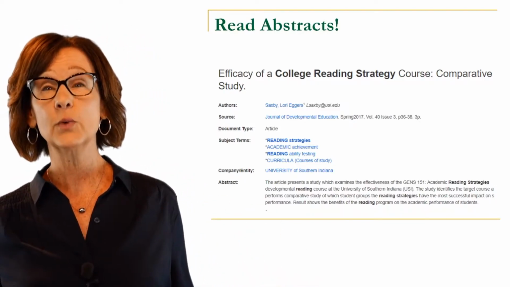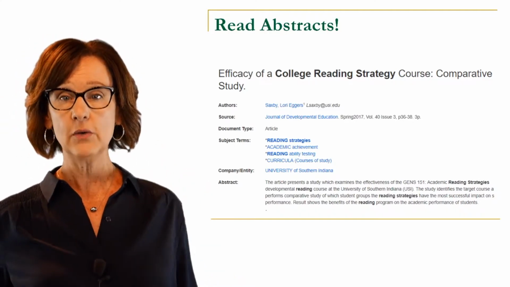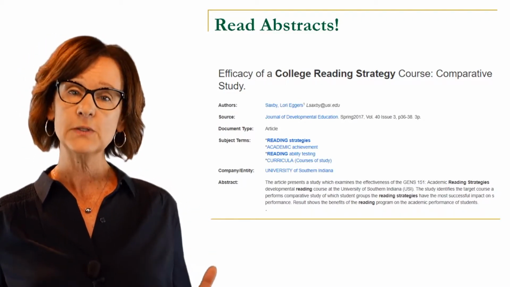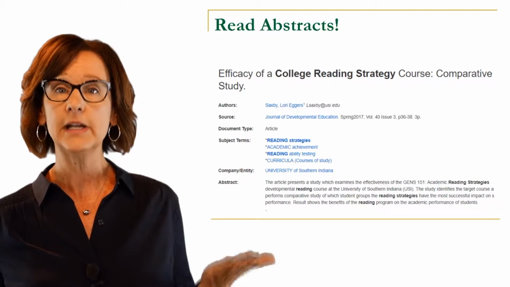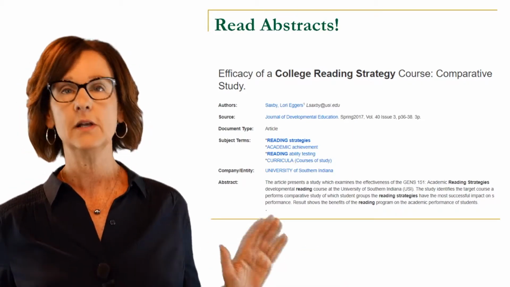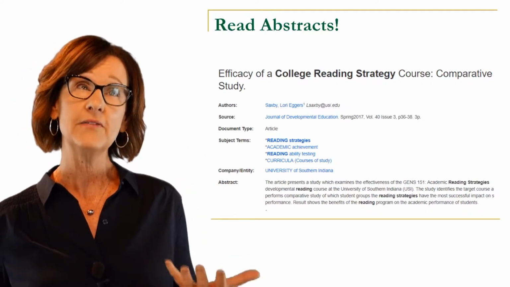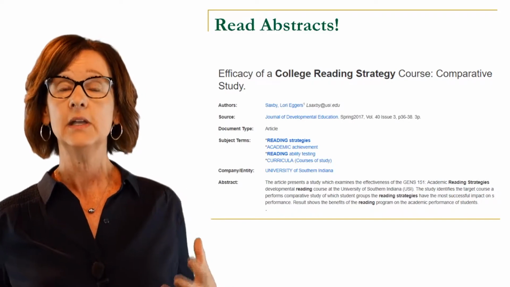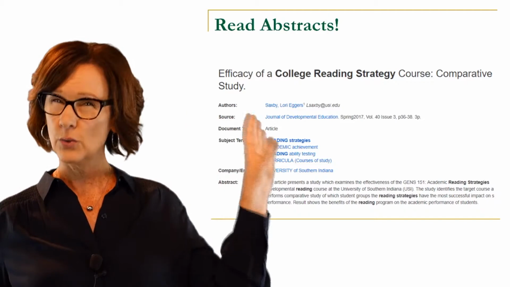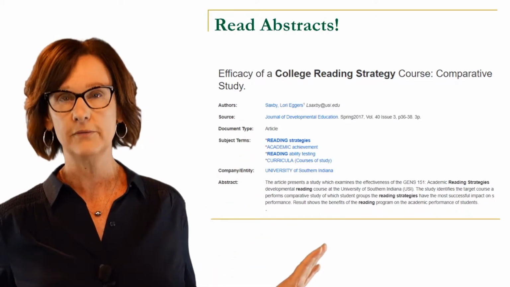One thing you can do is you can read the abstracts. So if you click on the article title, you will notice that an abstract comes up, and you'll see it there at the bottom. And an abstract is essentially a summary of what is in the article. Those are priceless because you can read that summary and you can get a feel for if that article is worth your time. You know, do you want to actually go back to that article and do a more careful read of it, or is it something that you can kind of move on from?